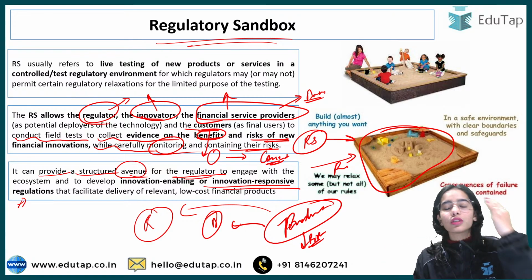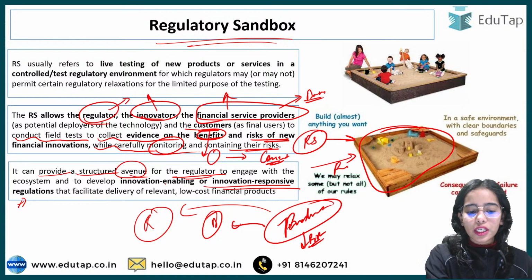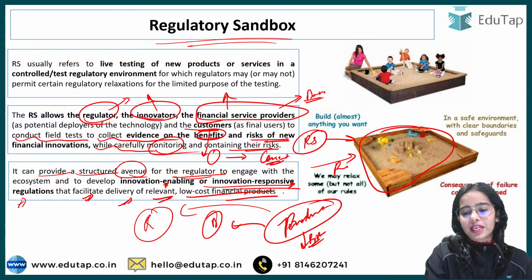So the regulator has an idea regarding the innovations happening in the country and can work on innovation enabling or innovation responsive regulations that facilitate the delivery of relevant low cost financial products.